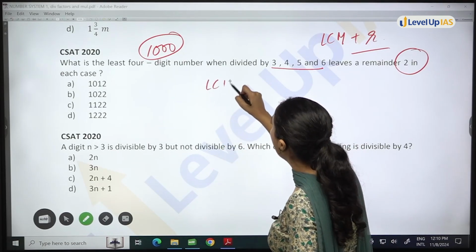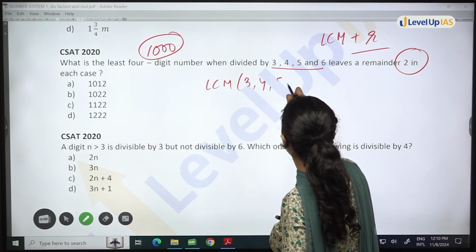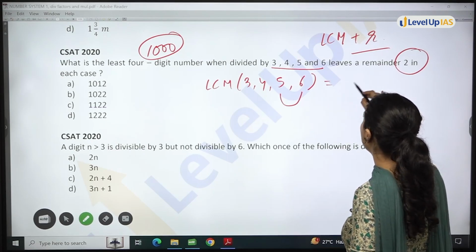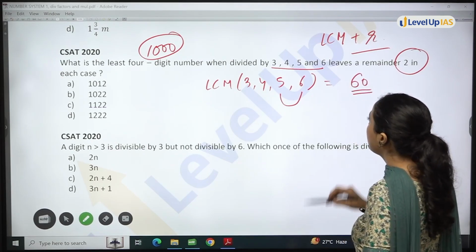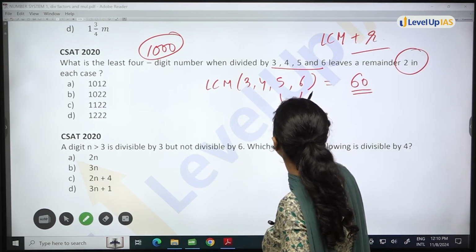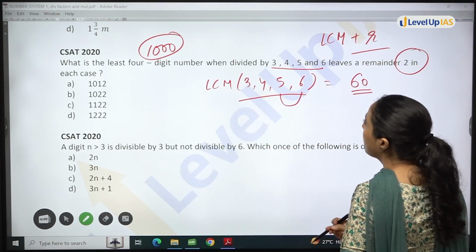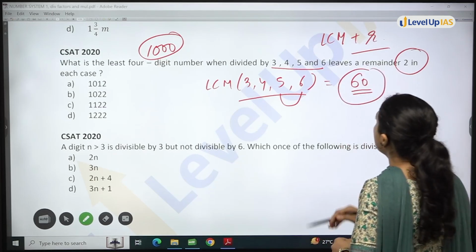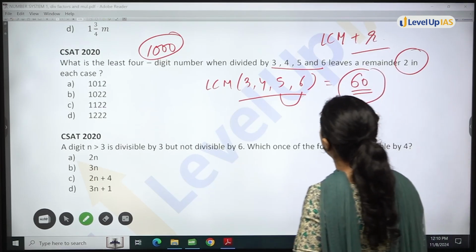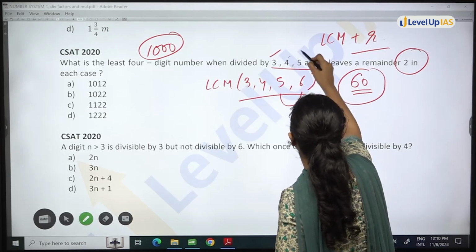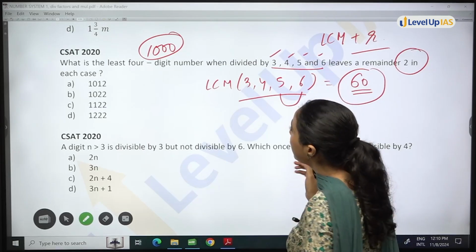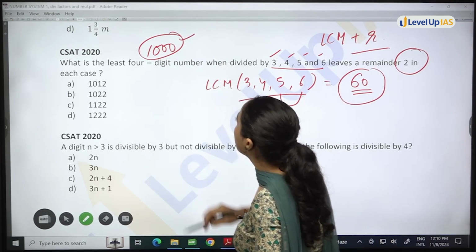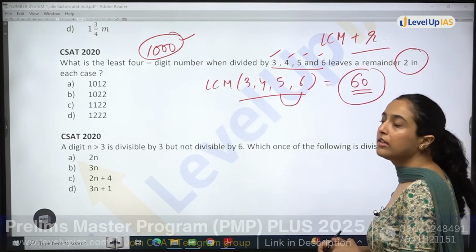What is the LCM of 3, 4, 5 and 6? 5 multiply 6, 30 multiply 2, 60. 60 will be the LCM. 60 is divisible by all 4 numbers. But you have to find the number closer to 1000. So what will be the number again? Closer to 1000 divisible by 60.